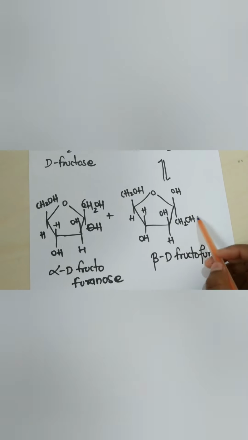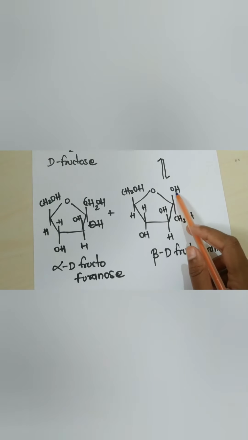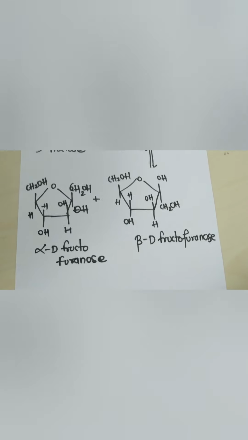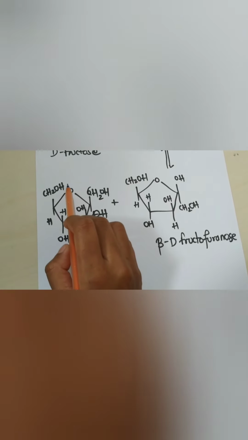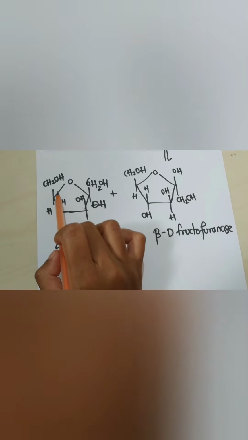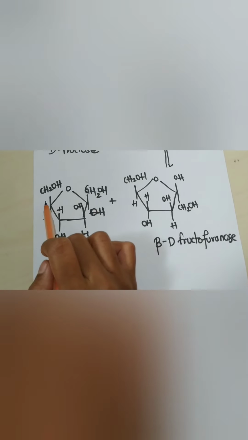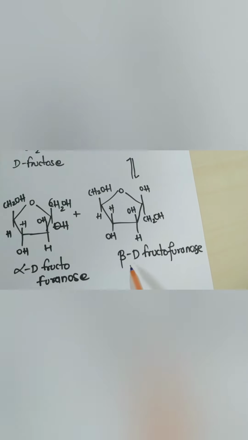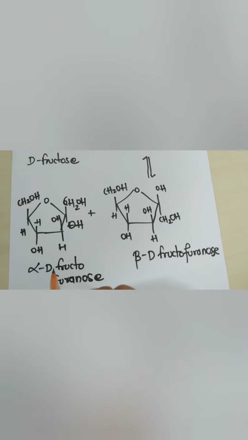And if the CH2OH group is in the lower position and the OH group is in the upper position, it is known as the beta configuration. Also, you can remember it this way: the CH2OH groups of the first carbon and the last carbon are attached in a symmetrical way, and when they are in the opposite arrangement, it is known as the beta group, and when they are in the same arrangement, it is known as the alpha group.